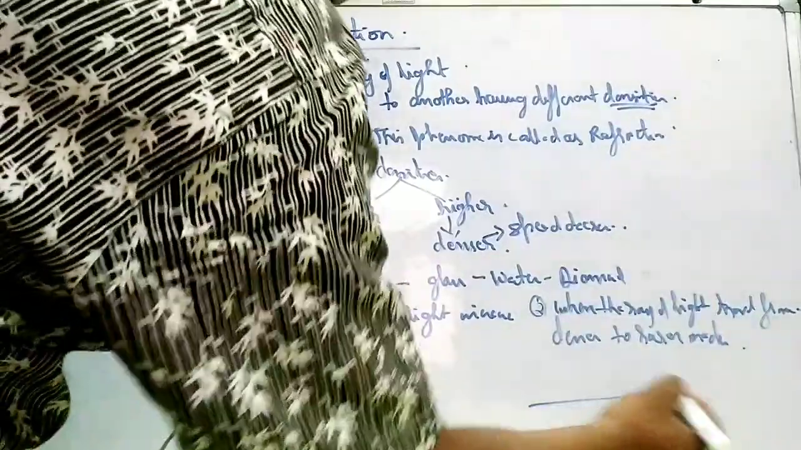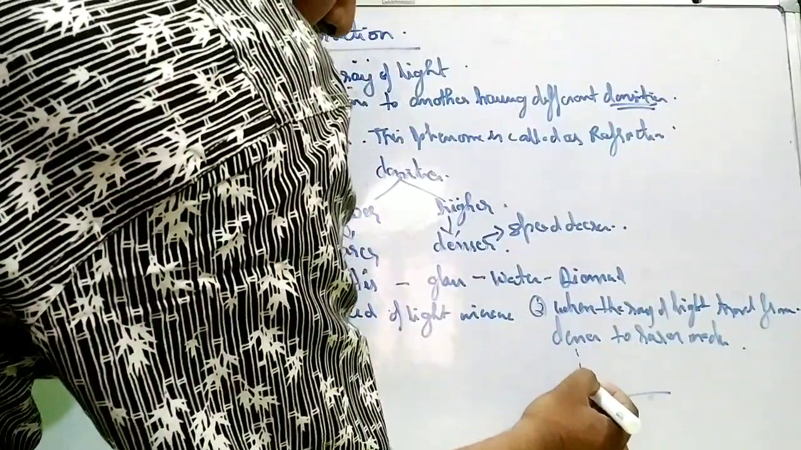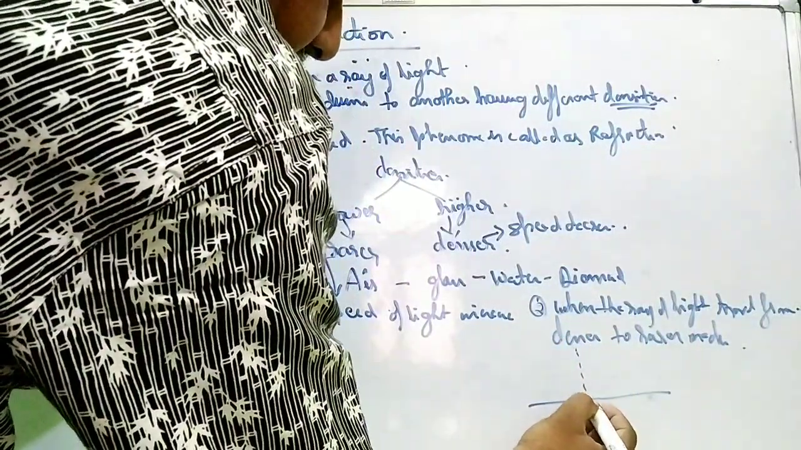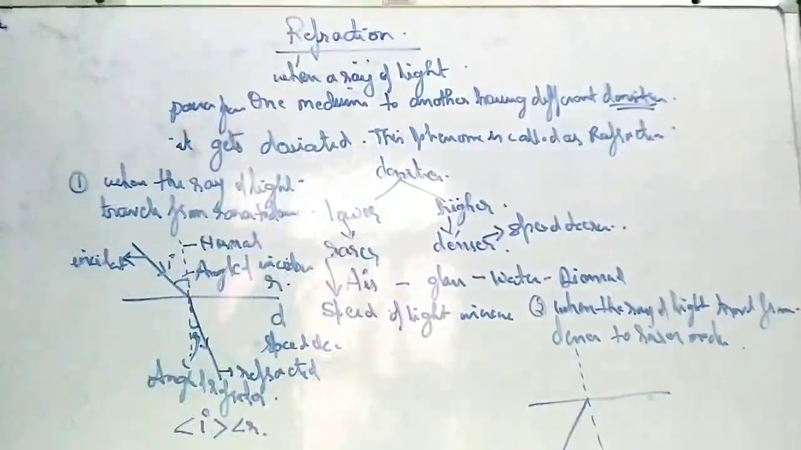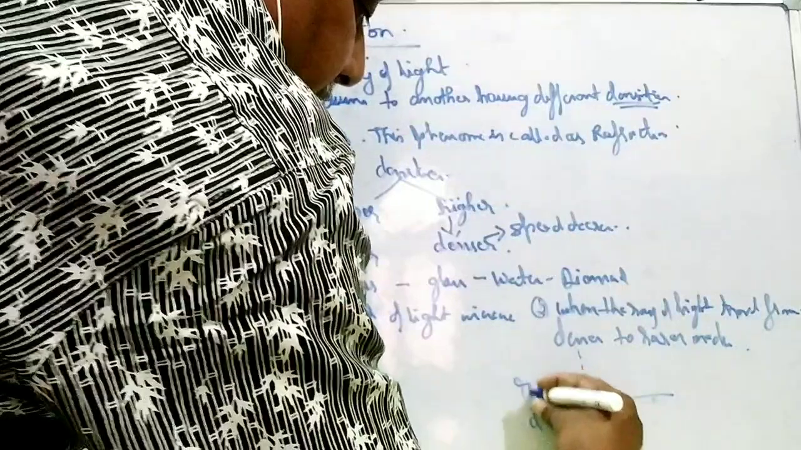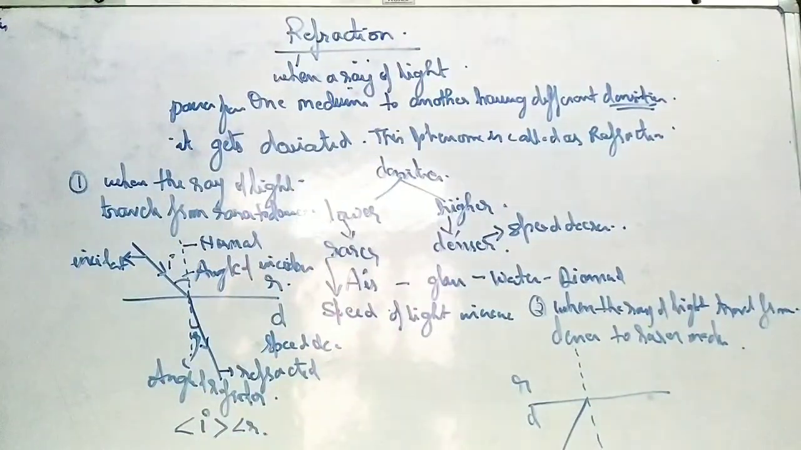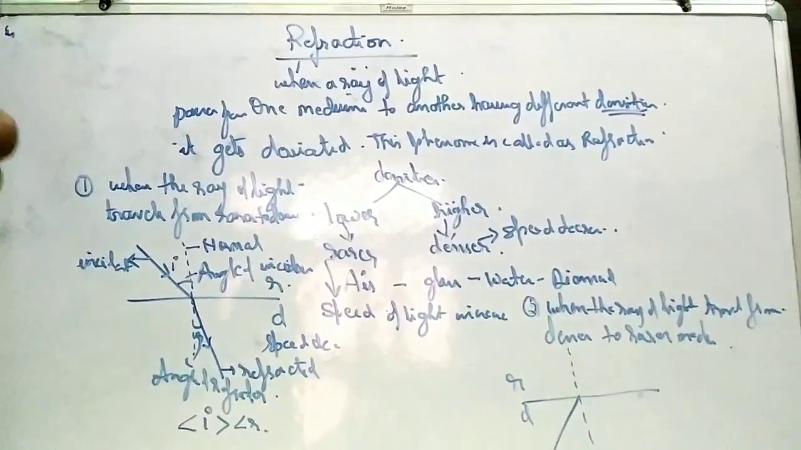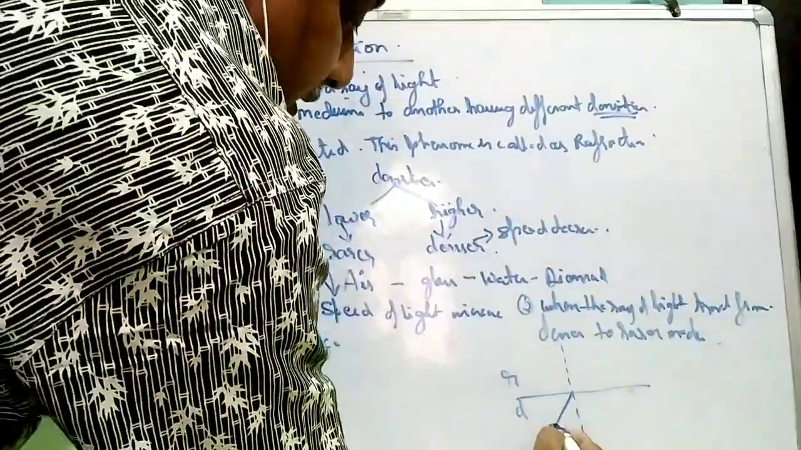So if you will see, this is a path, this is the normal which I am drawing just now. This is the incident ray. Now in this case the ray of light is traveling from denser to rarer medium. This is the arrow sign.